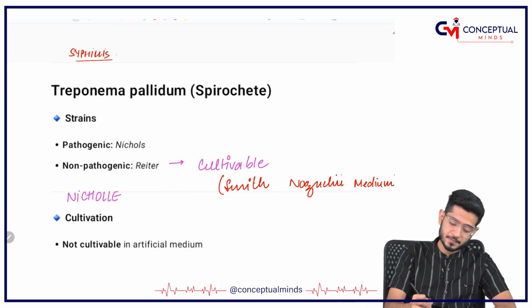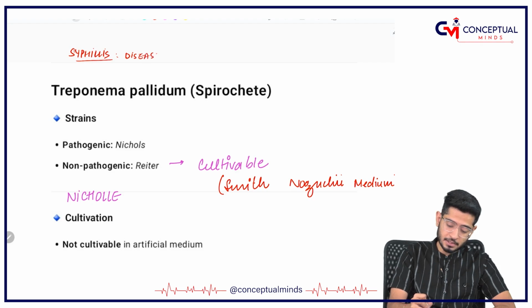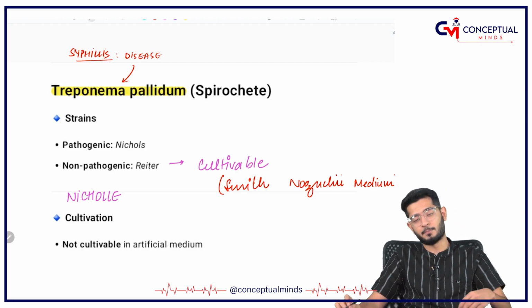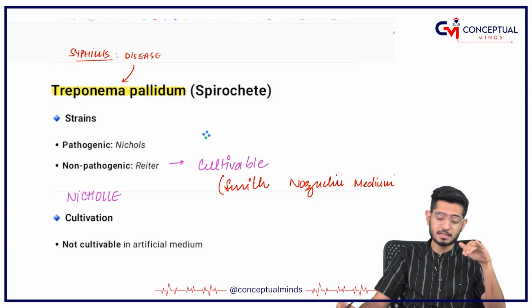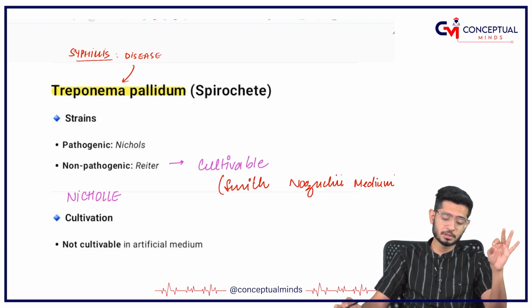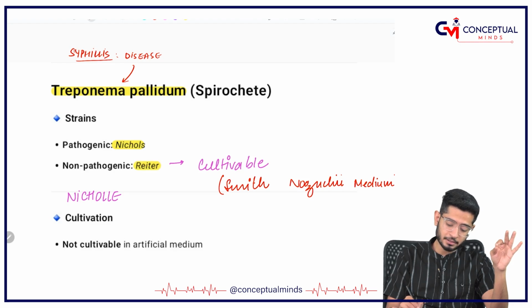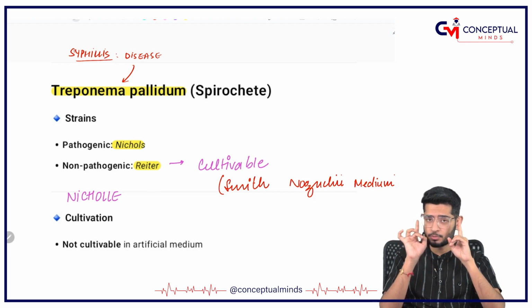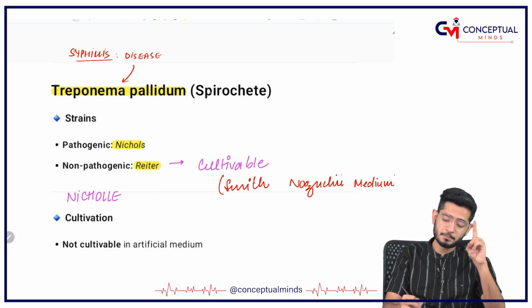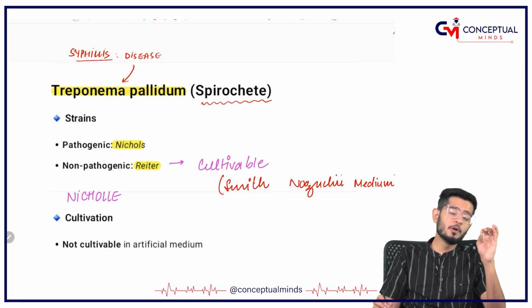Syphilis is the disease, and the organism which is responsible for causing this disease is called as Treponema pallidum. Now, there are different strains of Treponema pallidum, but the most important strains are Nicol and Ritter. My dear friends, one very important thing I would like to bring into your notice, that Treponema pallidum belongs to spirochetes, and we have already discussed about spirochetes in the video where we have discussed about the Borrelia, the Leptospira.